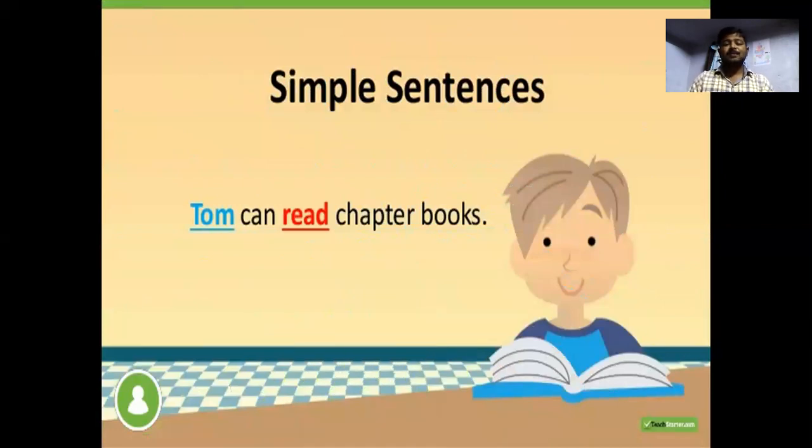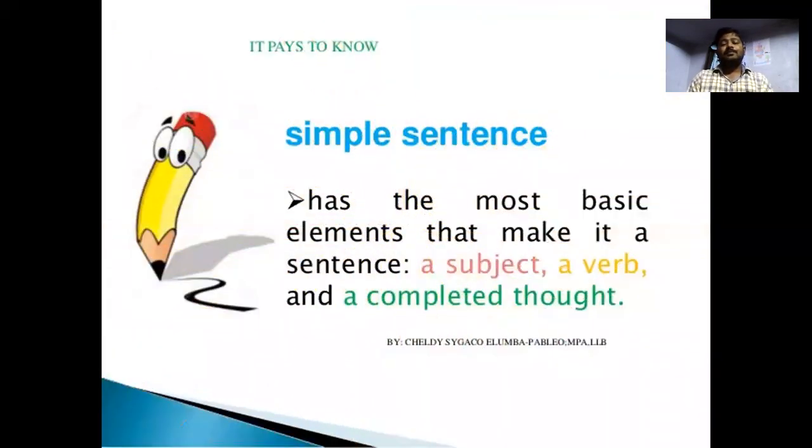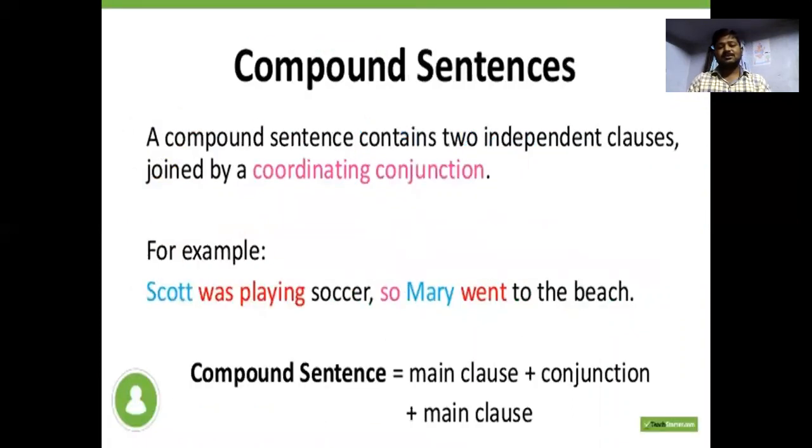Look at another sentence. Tom can read chapter books. Tom is the subject here. Can, we can use that as a helping verb. Read is the main verb, and all the rest remains the same. So it has complete meaning, so it is a simple sentence. A simple sentence has most of the basic elements that make it a sentence, like a subject, a verb, and a complete thought.